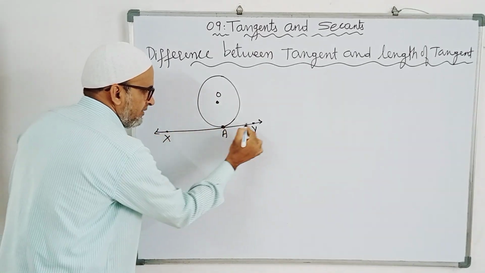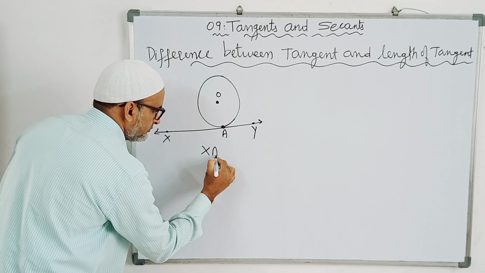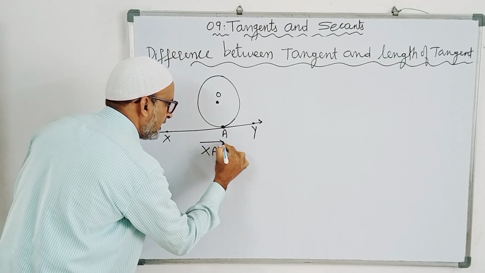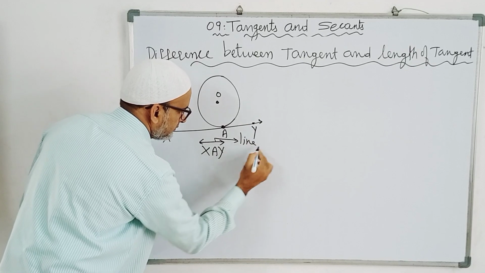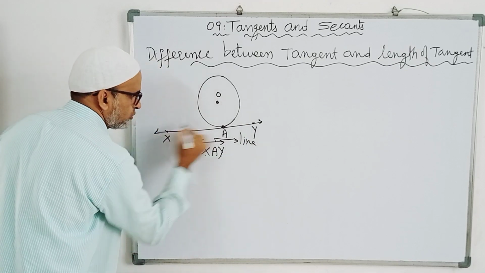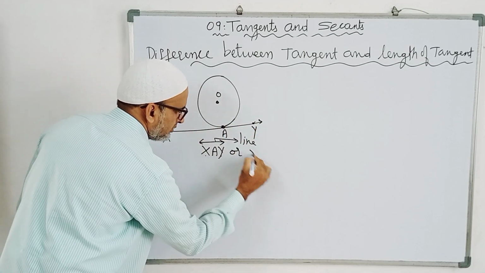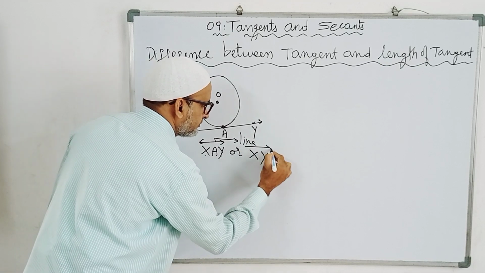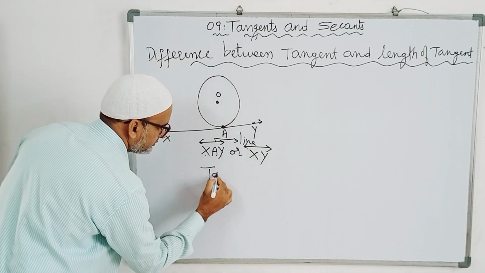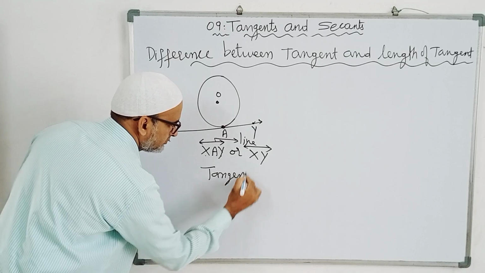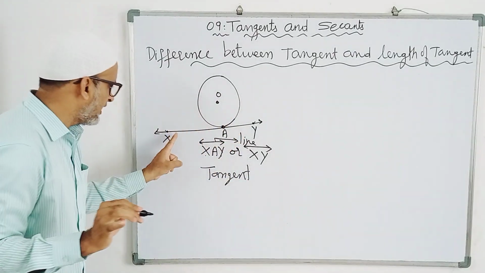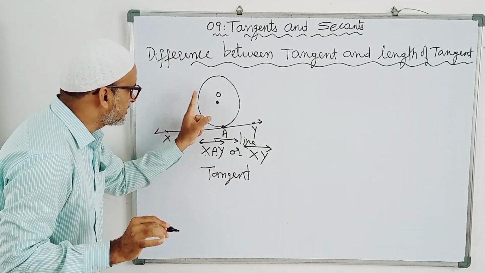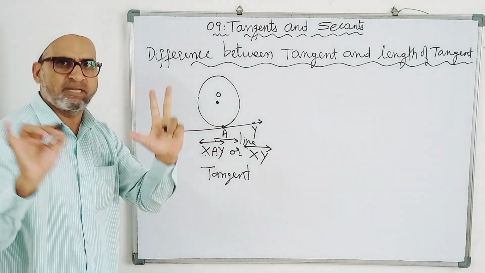X, A, Y. The line X A Y, from X to Y, this is the tangent. Okay. Don't get any confusion. This is the line which is touching the circle at one point, that is the tangent.